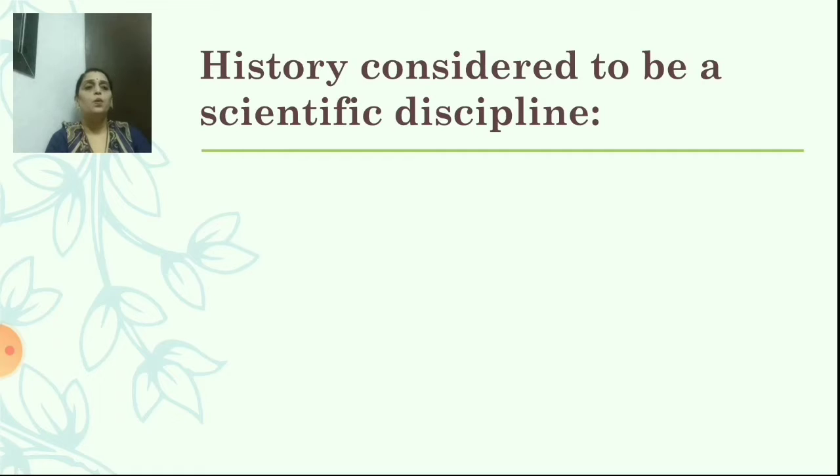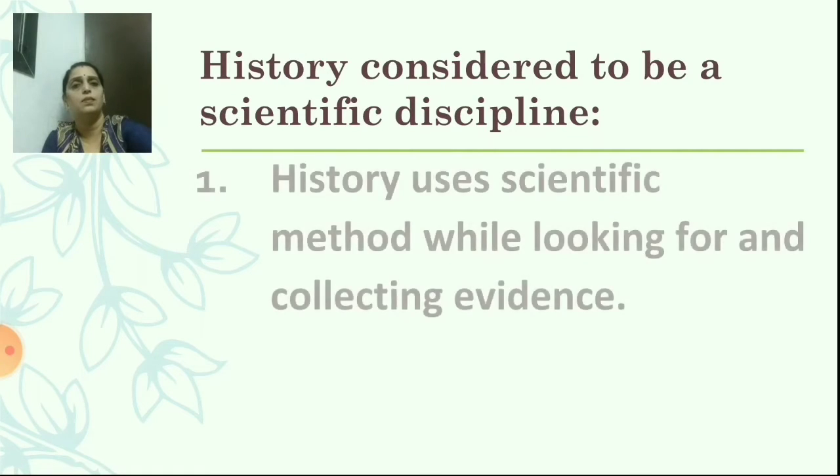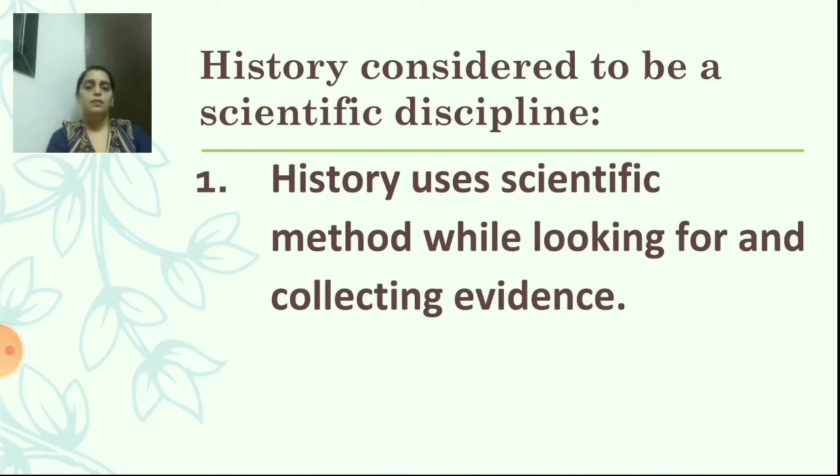Now the next is, why is history considered to be a scientific discipline? First point, history uses scientific method while looking for and collecting evidence. Evidence means proof. So this means students, while looking for and collecting evidence, history uses scientific method. Is it clear?